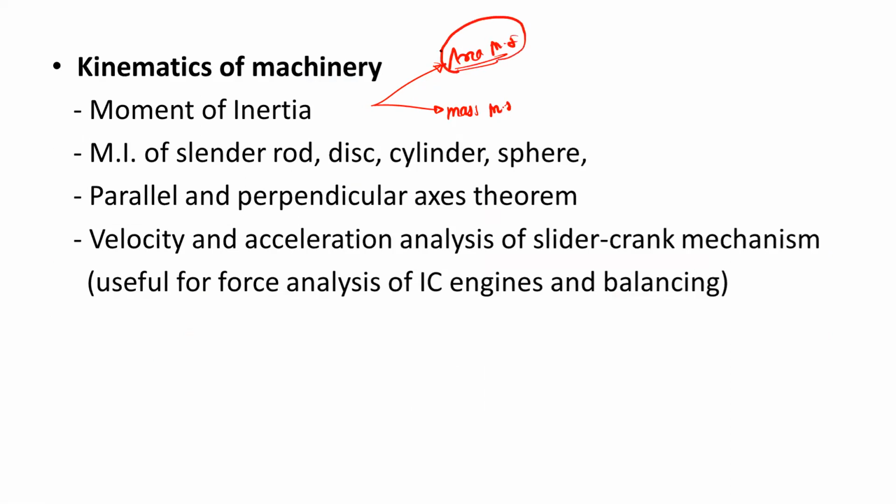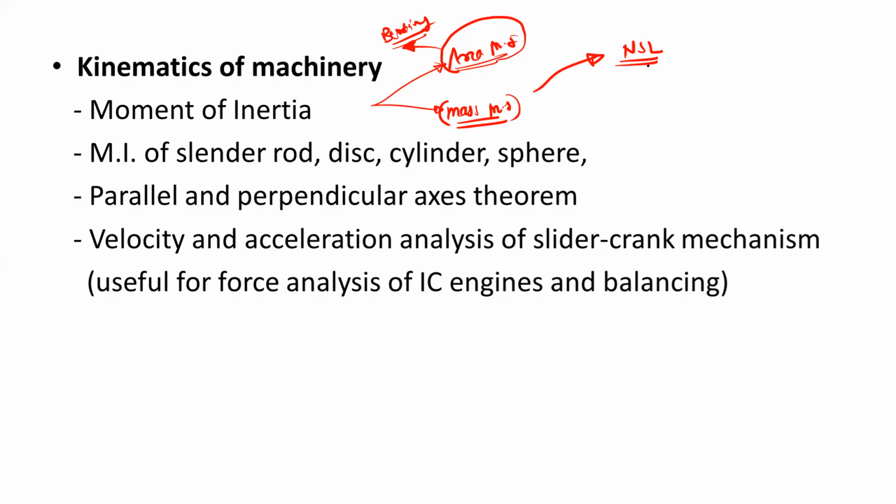Area moment of inertia is required to predict the bending. In the bending equation, that is the flexural equation, you must have used the area moment of inertia, for the circular beam, or for the beam having a rectangular or square cross section. But this concept of mass moment of inertia is used in Newton's second law. Basically it is the inertia.